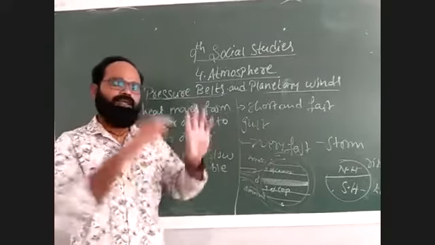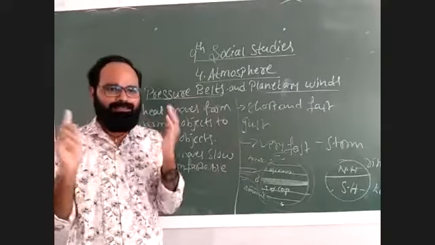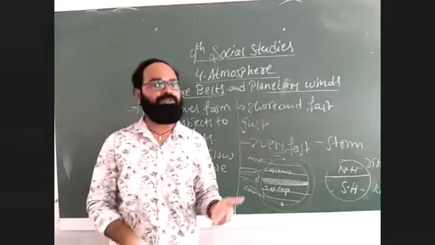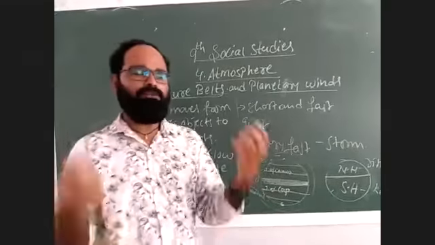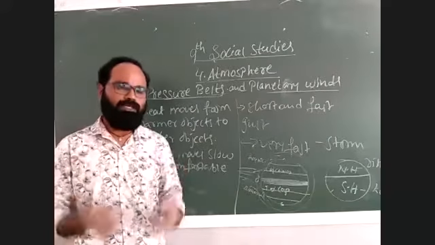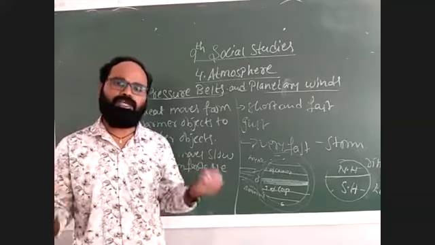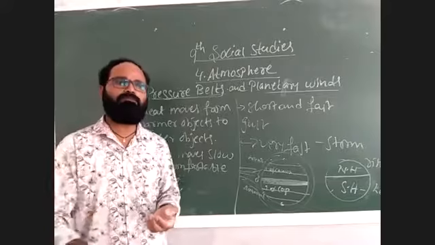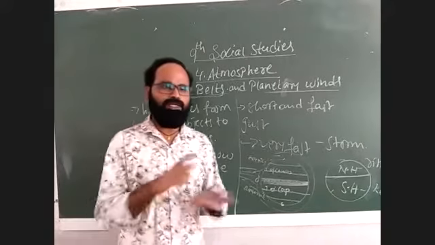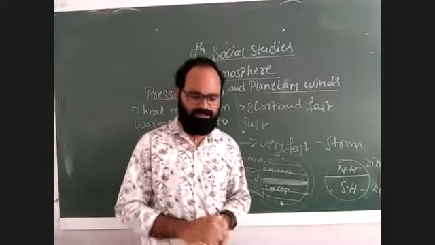Every part of the entire Earth is surrounded by the atmosphere. And you know that the atmosphere has several gases which are most useful to us, in several layers. Without atmosphere we cannot survive. The best example is the ozone layer, which protects us directly from the UV rays of the sun.